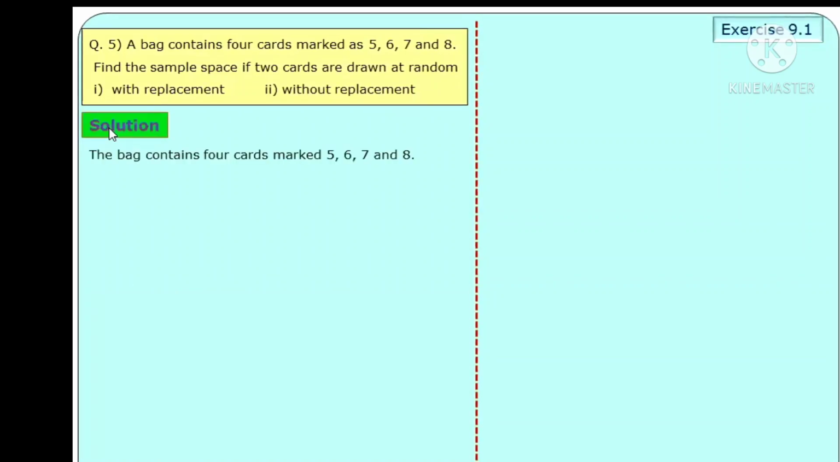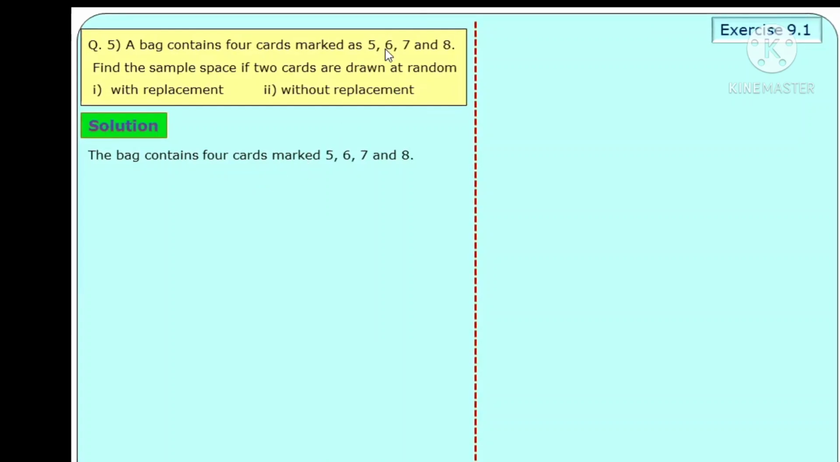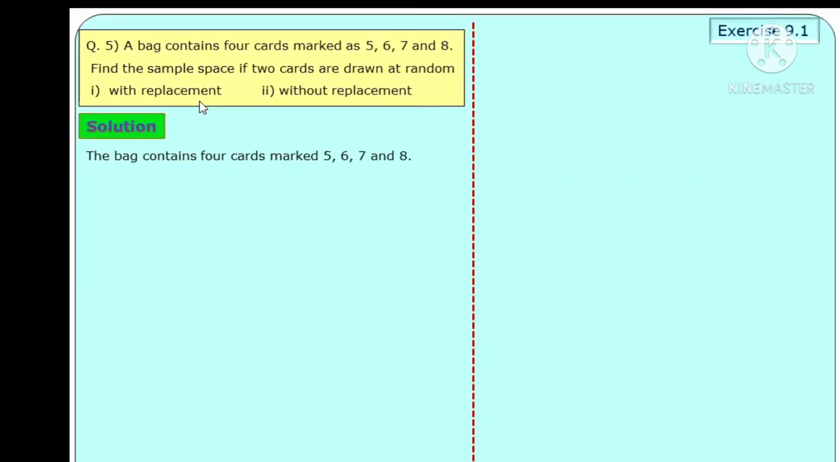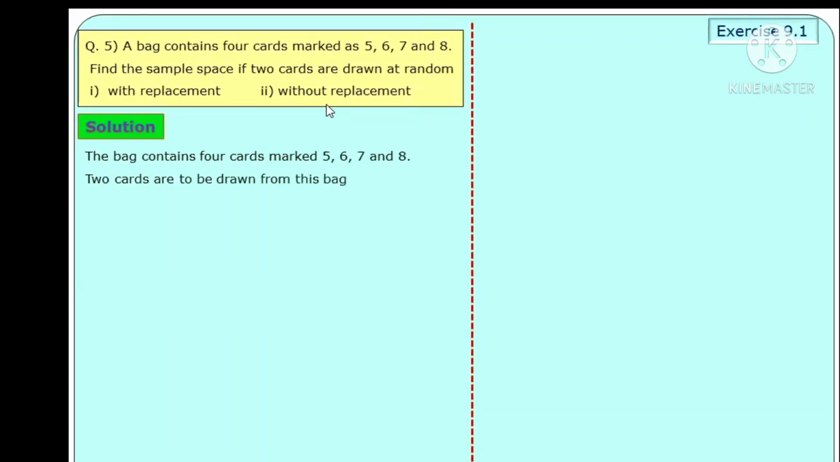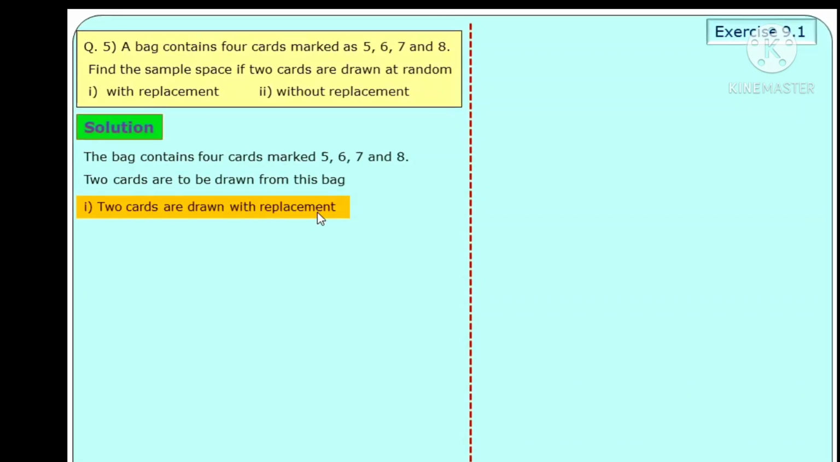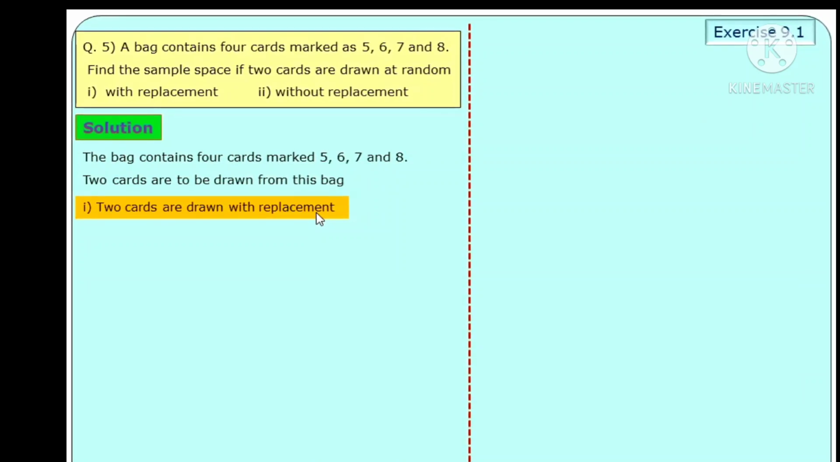Solution here. The bag contains 4 cards marked as a number 5, 6, 7 and 8. To draw 2 cards with condition, first is with replacement and second without replacement. First condition is taken here, 2 cards are drawn with replacement. That is, first card is drawn, then again it is replaced in the bag, and then you will draw the second card.